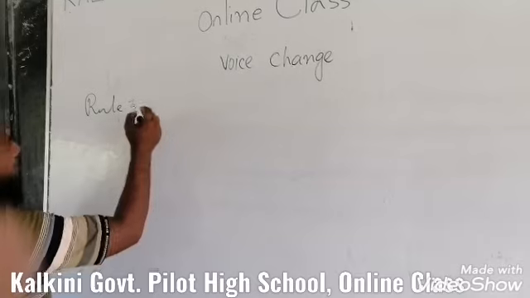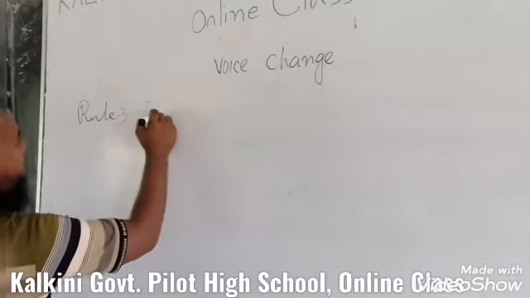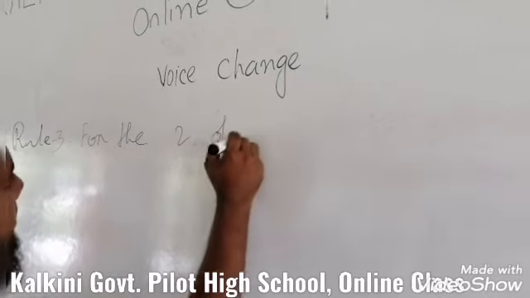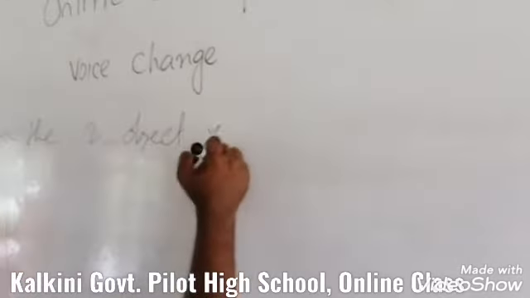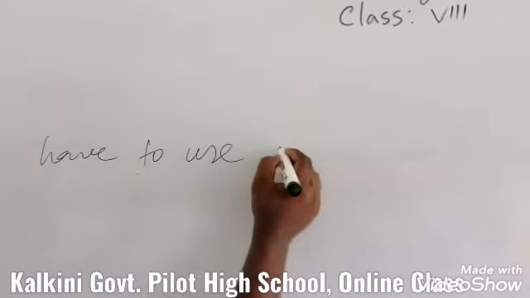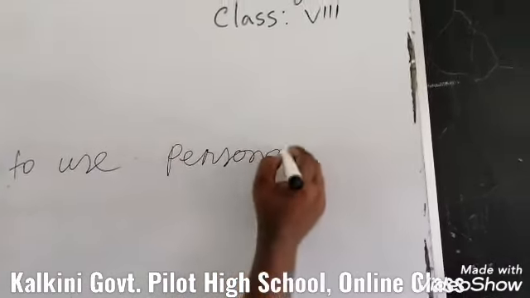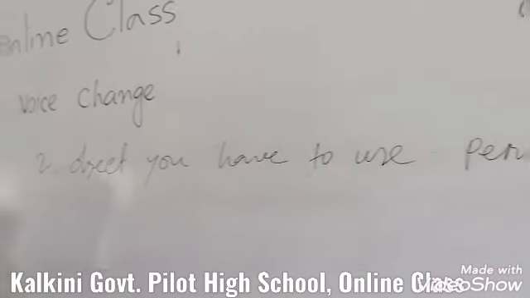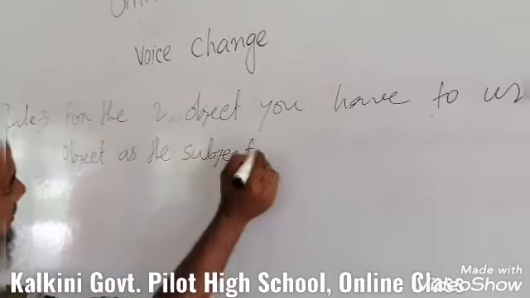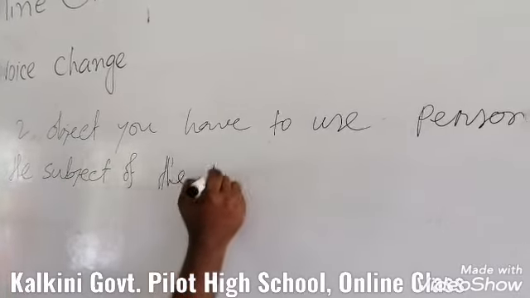In this case, for two objects, you have to use the personal object as the subject of the passive voice.